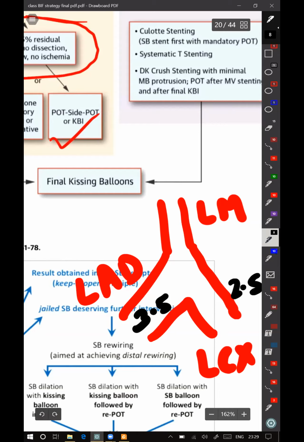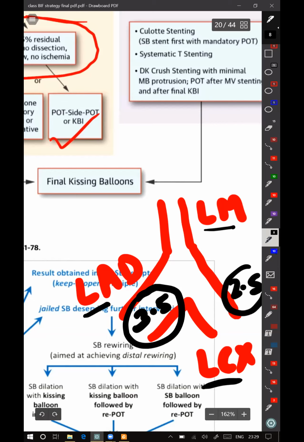Where Finet's law can be utilized is, suppose this is a bifurcation, this is LMCA, this is LAD, this is LCX. The size of the LAD on angiogram is 3.5, LCX is 2.5, and none of these vessels are showing any lesion anywhere. They are all clean, but it could be a diffuse lesion. You can do Finet's law and calculate the LMCA size. Suppose you get an LMCA size of 4 millimeters, which should be normal for this patient.